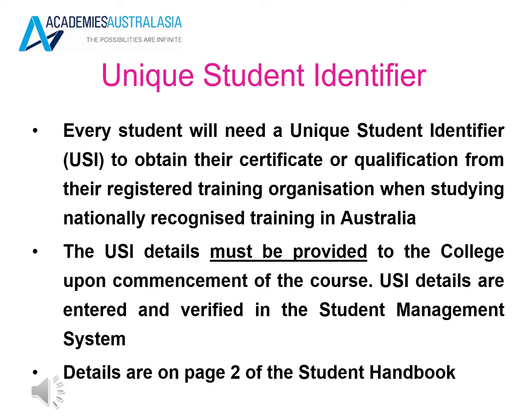Unique Student Identifier. Every student will need a Unique Student Identifier, or a USI, to obtain the certificate or qualification from their registered training organisation when studying nationally accredited training in Australia. The USI details must be provided to the college upon commencement of the course. USI details are entered and verified in the student management system. For more information, please refer to the student handbook.